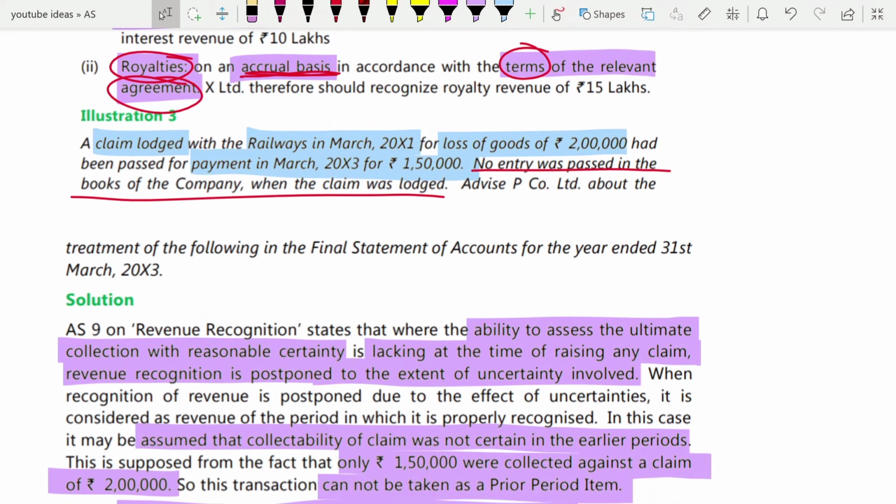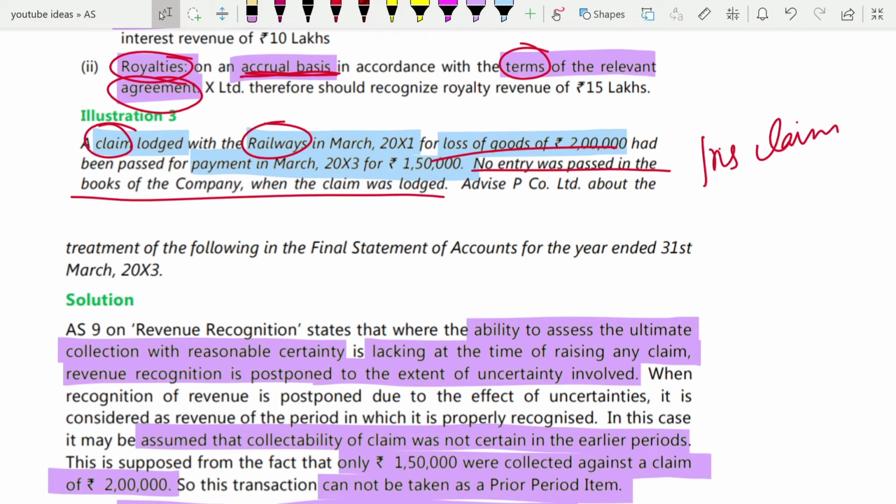Illustration 3, they tell you that this is in relation to an insurance claim. We read one insurance claim condition; this is in relation to that. A claim was lodged with railways for a loss of goods of 2 lakh rupees. So you are a customer, and when you were traveling by railways, you lost 2 lakh rupees of goods. So for that you have lodged a claim.